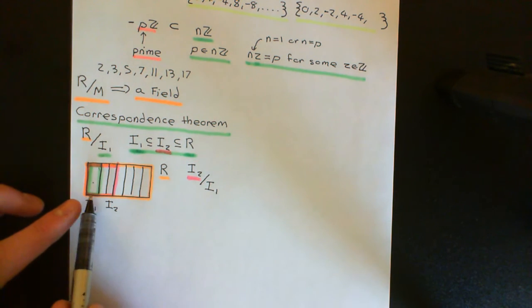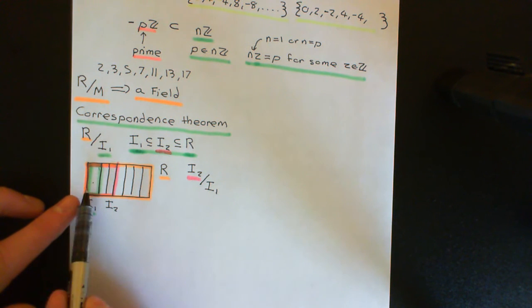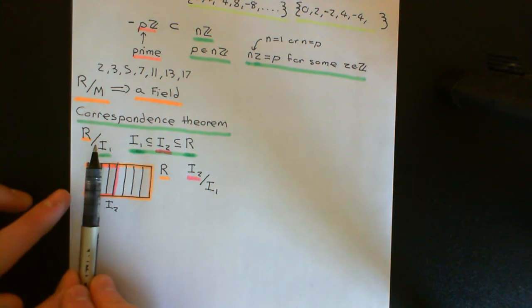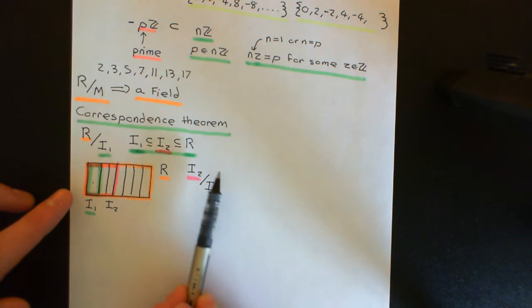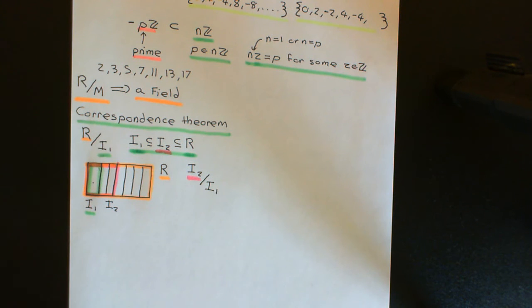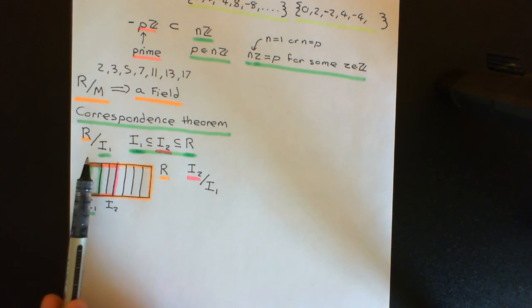And as far as dividing up this portion of I2 in the ring capital R is concerned, it'll do it in exactly the same way as we did when we were just considering I2 quotiented out by I1. My point here is that if you were just considering I2 as a group in its own right and I1 as a subgroup of I2, and you quotiented I2 into these additive cosets of I1, you will get a bunch of cosets here.